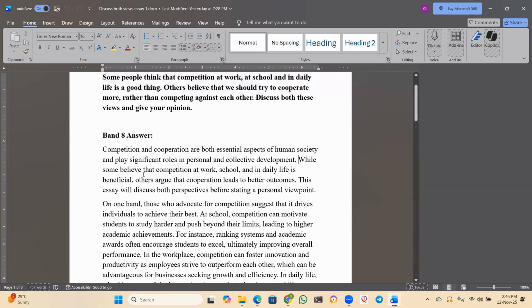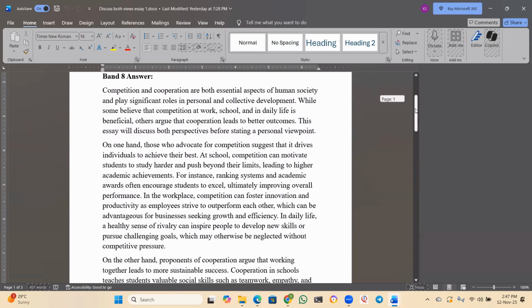You see this? While some believe that competition at work, school, and in daily life is beneficial, here he said "is a good thing." Here I wrote just "beneficial." Just use the synonym for that. Others argue that cooperation leads to better outcomes. Others believe that we should try to cooperate more rather than competing against each other. Now, this is my ending for the introduction: this essay will discuss both perspectives before stating a personal viewpoint. It means I'll discuss both the views and then I'll give my own opinion. That's what it says here.